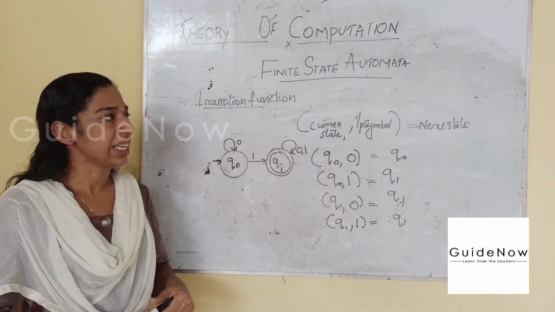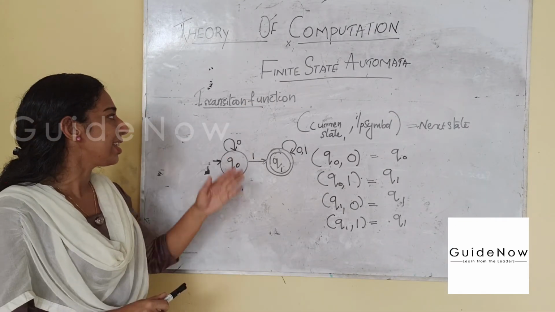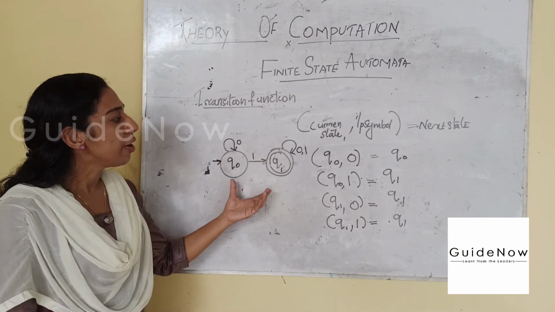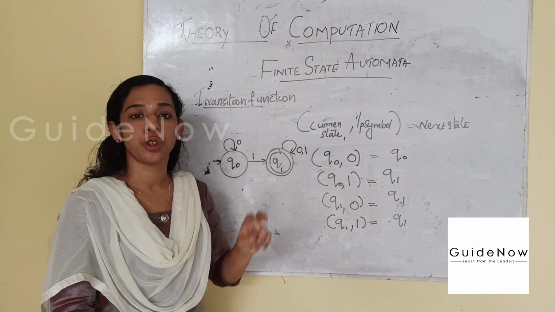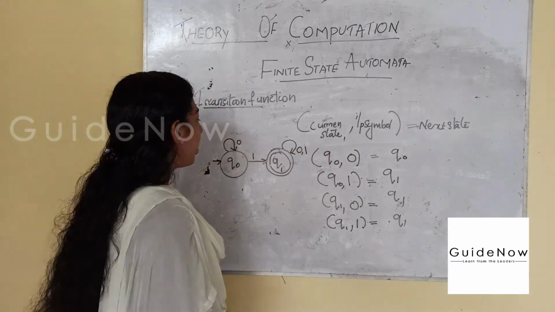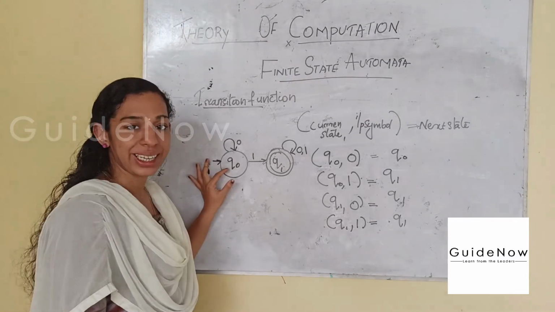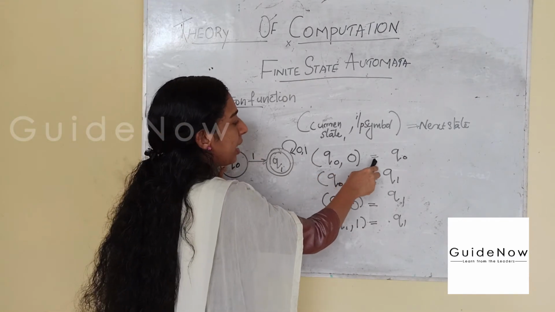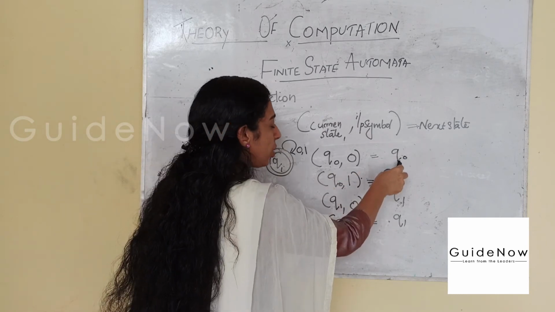The last representation of finite state automata is the transition function. So take this example. For the transition function we need two parameters, the current state and the input symbol. So if we take the current state as Q0 while giving the symbol 0, it's moving on to next state Q0.